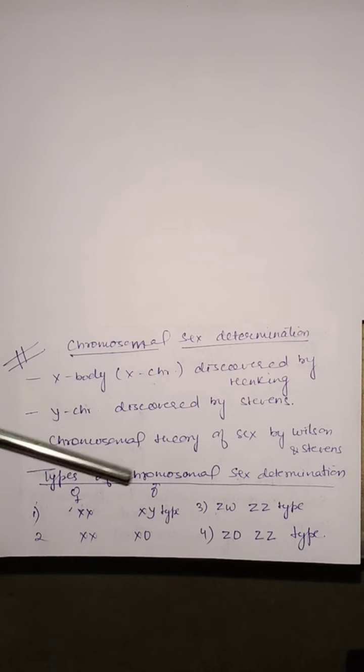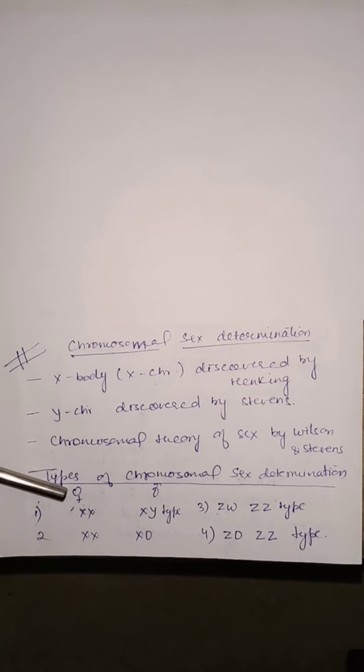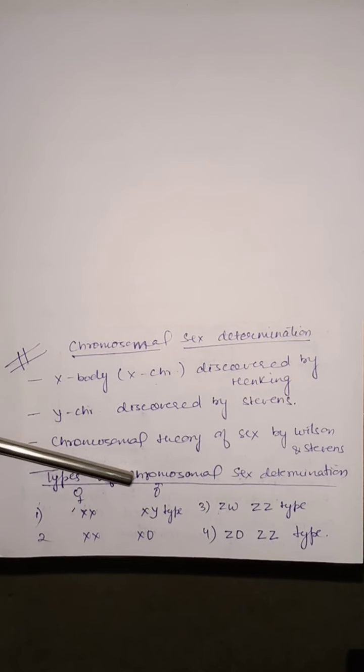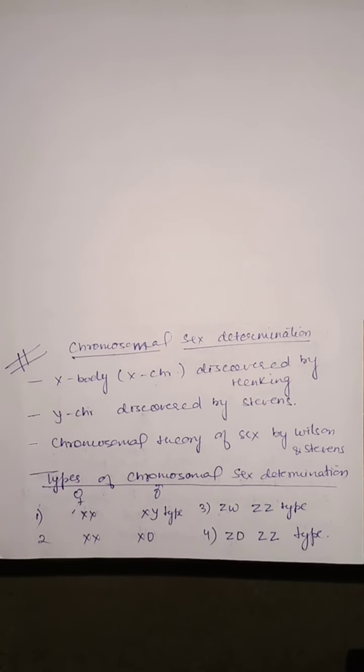Now, types of chromosomal sex determination. Four types of chromosomal sex determination are there. XX-XY type, in which female is XX and male is XY. XX-X0 type, in which male is having one chromosome less than the female.